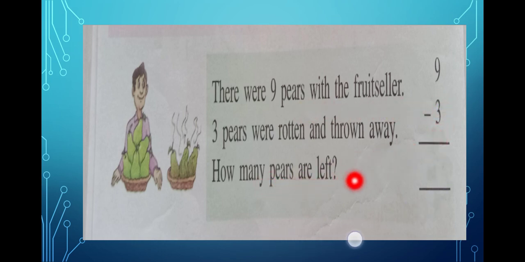So, how many are left? So, you have to count the good ones. Okay. How many are there? Good ones. 1, 2, 3, 4, 5 and 6. Right? That means what? If you got 6, it means that 9 minus 3 is how much? 6. Okay?